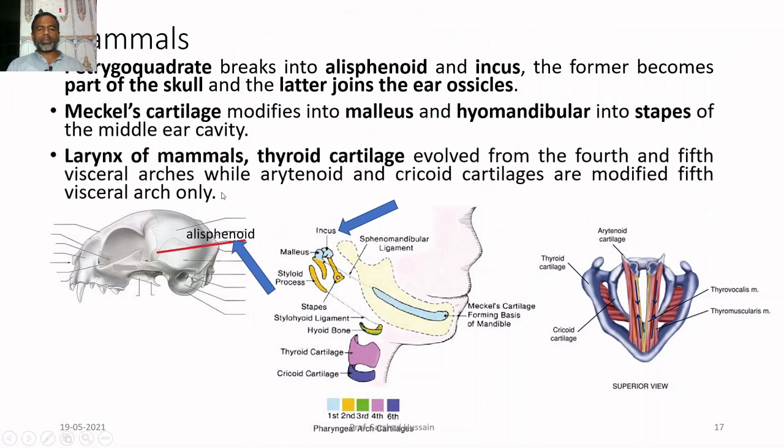The larynx of mammals, that means this portion in which you have the thyroid cartilage, is formed from the fourth and the fifth visceral arch, while the arytenoid and cricoid cartilages are formed from the fifth only. So, this is the larynx region of the mammal which is formed by the modification of the fourth and the fifth visceral arch.